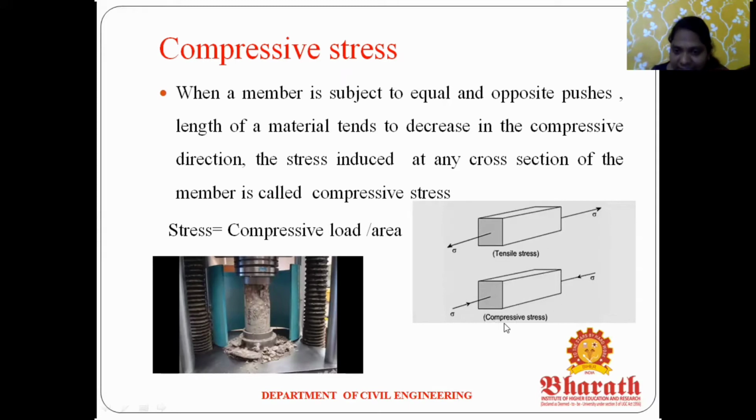So the cross section area changes, and the length will be decreased. That is called compressive stress. You can see the next image. Here this is a universal testing machine. We are testing the compressive strength of the concrete. After applying the load, the specimen will fail and the length will be decreased. So compressive stress equals compressive load divided by area.